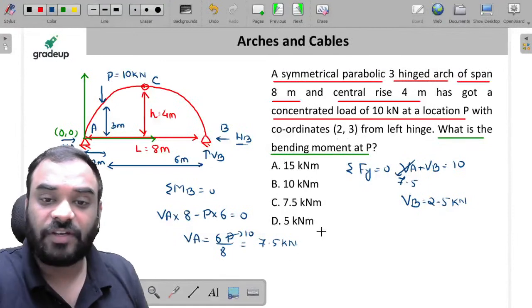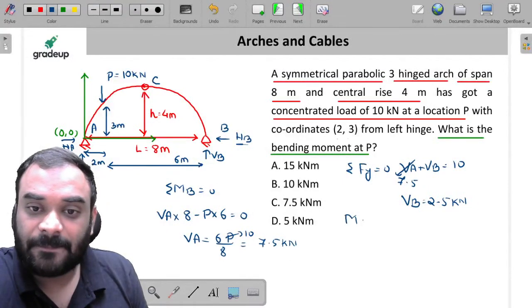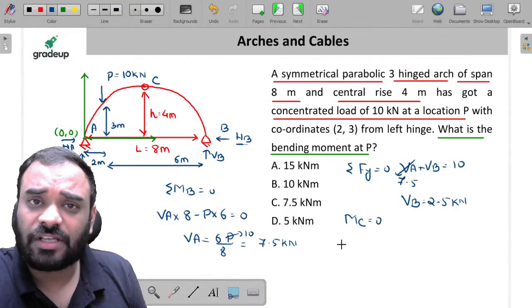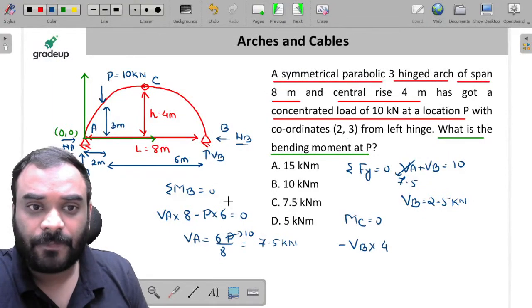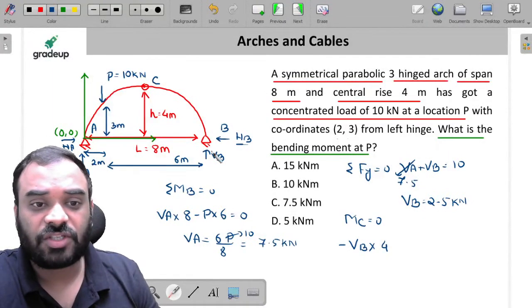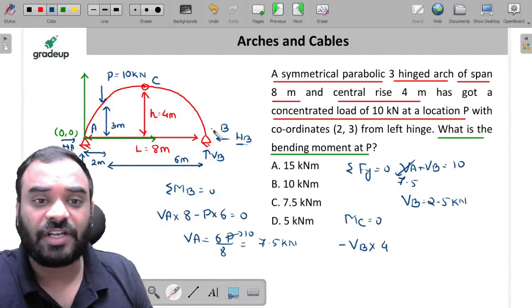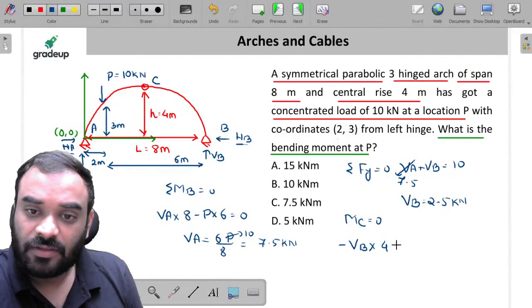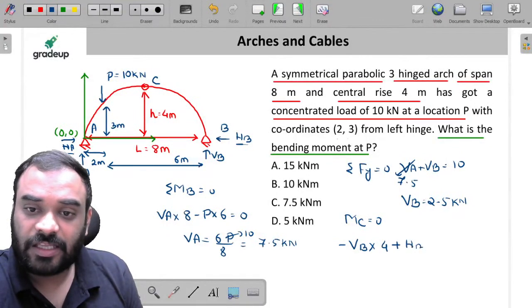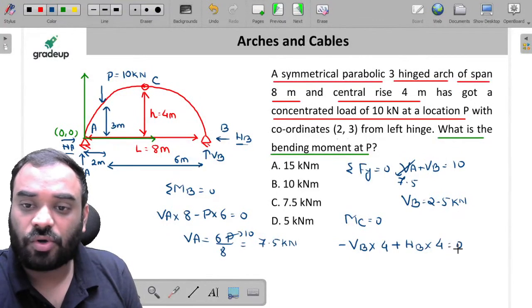Okay. So let's use MC is equal to 0. It is minus VB into 4, this is anti-clockwise in direction, and plus HB into 4, which is in clockwise direction.